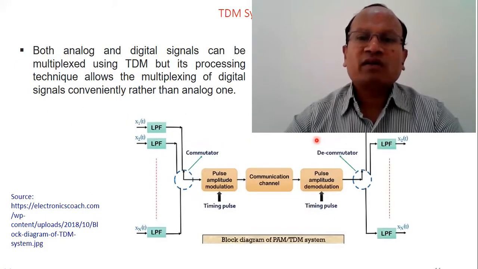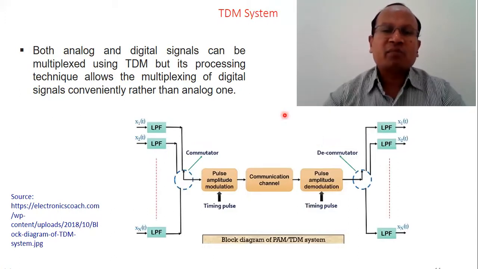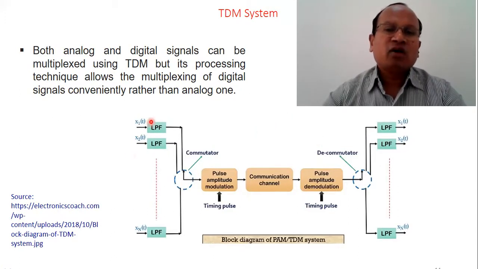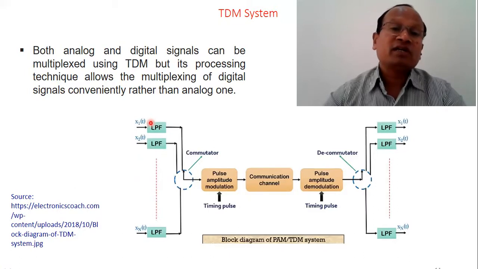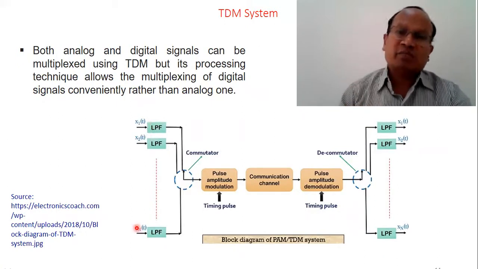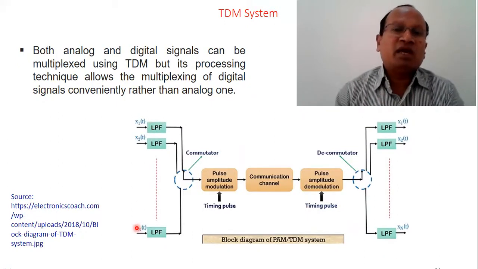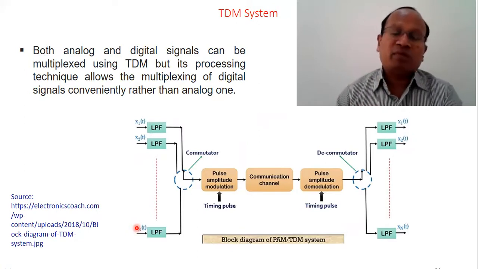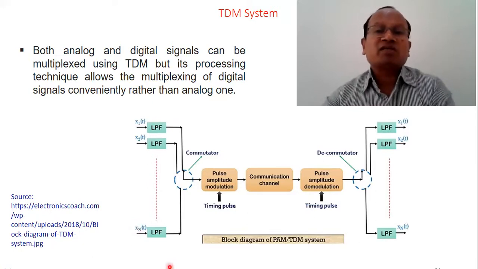This is one typical flow diagram of a TDM system. As I told you, all the signals are passed through LPF, low pass filter, so that a particular band of signal, a particular time duration, can be allowed. Then it is passed through the commutator.